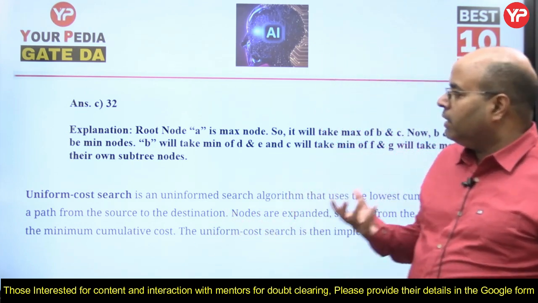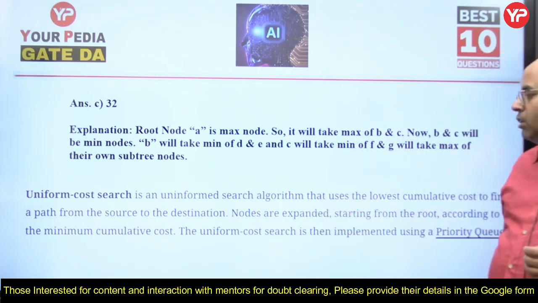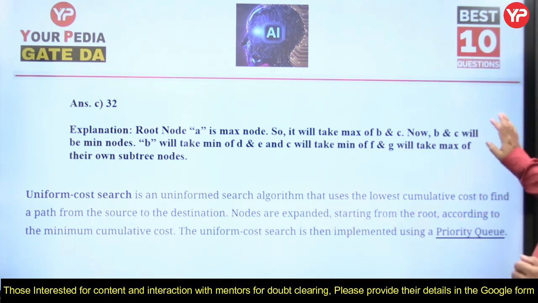जितना cost इकट्ठा हुआ है, सबसे कम cost पे जाएगा. The uniform cost search is then implemented using a priority queue, as we discussed in the last question.